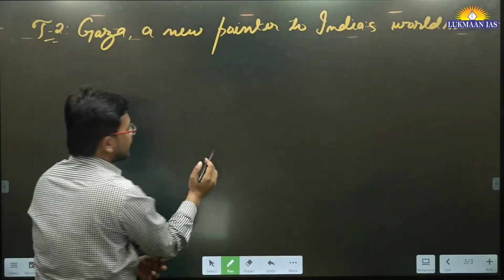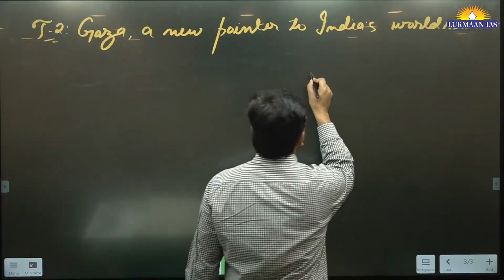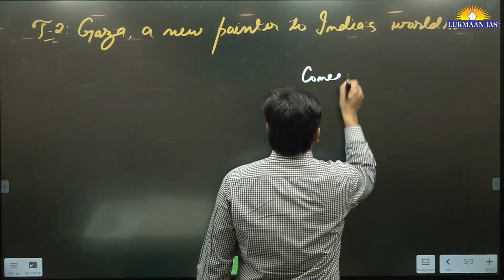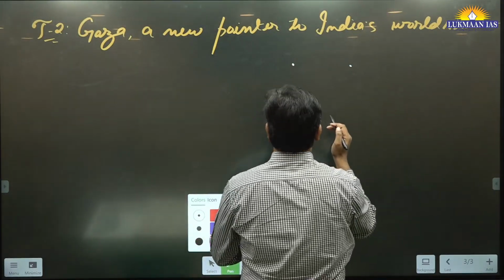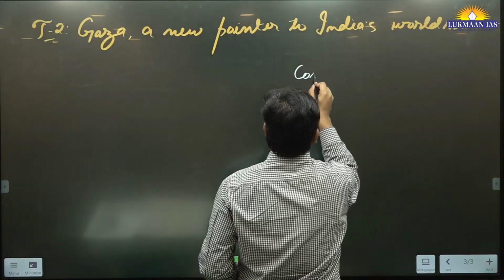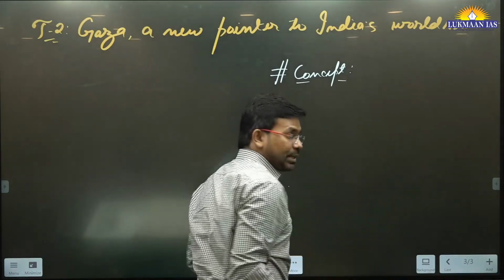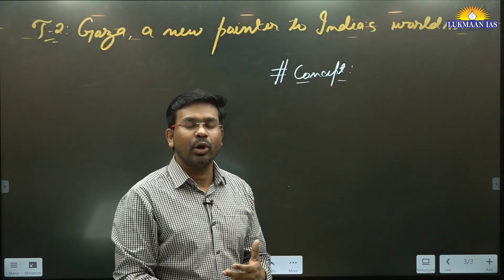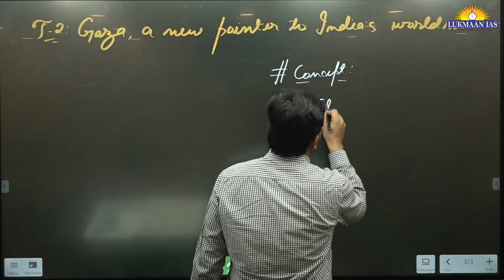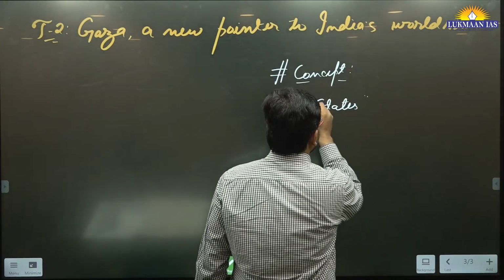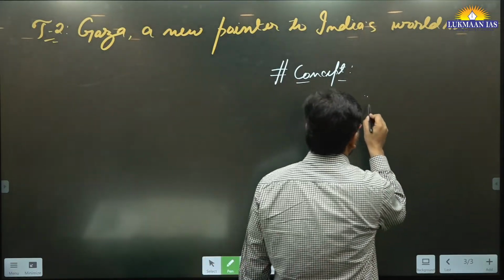To understand this, let us understand a conceptual framework, a concept. What is the concept that we are going to understand? We are going to understand the concept of states. In international law, countries are called states, nations are called states, right? So states means countries. Most of the states are sovereign in the world.